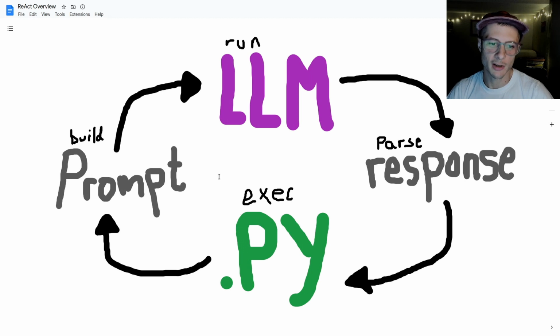It starts over here with building a prompt. We're going to ship the prompt over to the large language model. Then we're going to parse whatever it responds with. And if it says that it wants to run an action, that will trigger a Python function to run. The output of that Python function will then get added to the prompt, which we will then pipe back into the large language model. And this basically is all part of something called reason and act.